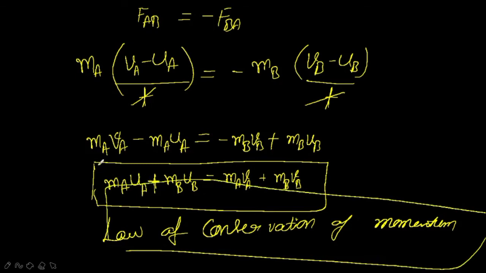What is the equation? That is MA into UA plus MB into UB equal to MA into VA plus MB into VB. Now for this, do we have any example? Yes, to show this we have so many activities. Let us take one activity as an example. Just take a rubber string or a thread and stretch it between any two supports.